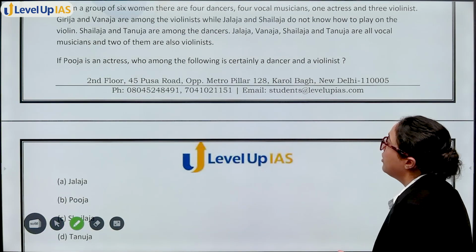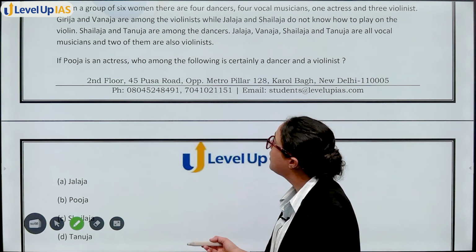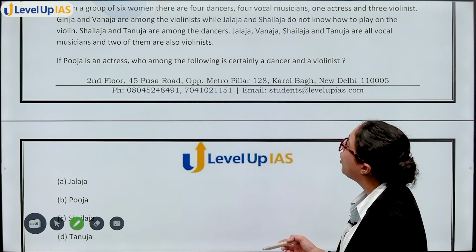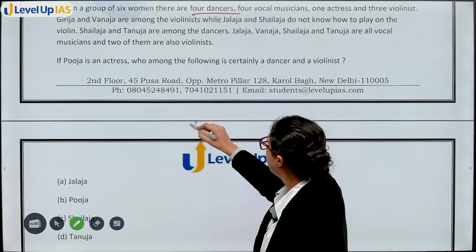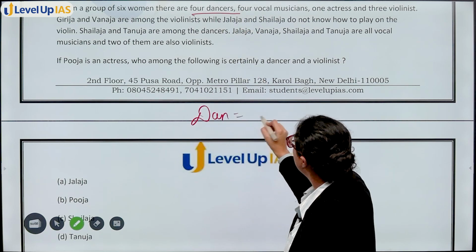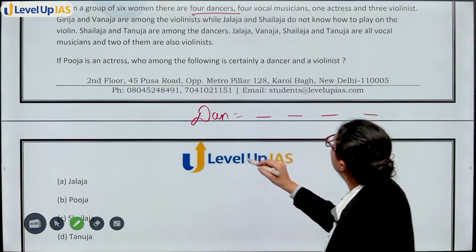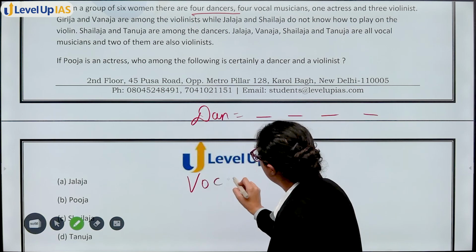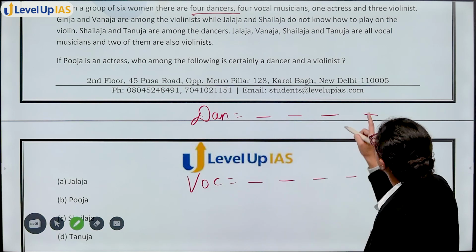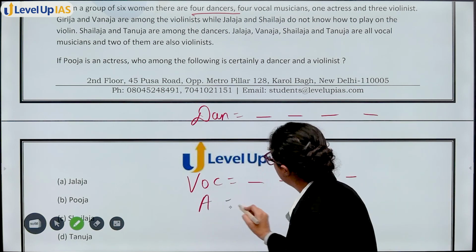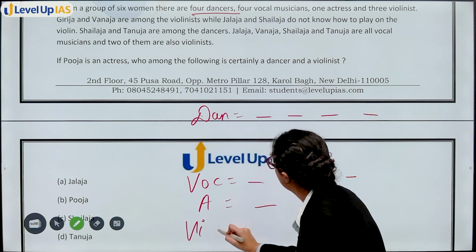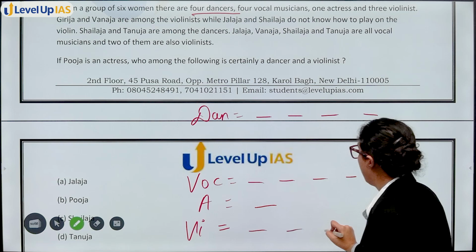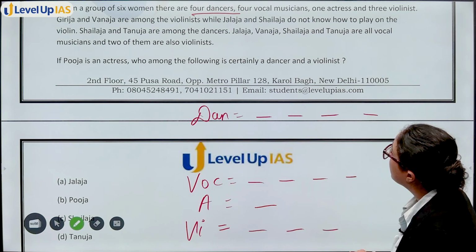So as I said, this was a little bit of verbal reasoning as well. Okay, now let's discuss the next question. In this you have a group of 6 women. There are 4 dancers, 4 vocal musicians, 1 actress and 3 violinists. Okay. Now, in total there are 6 women.